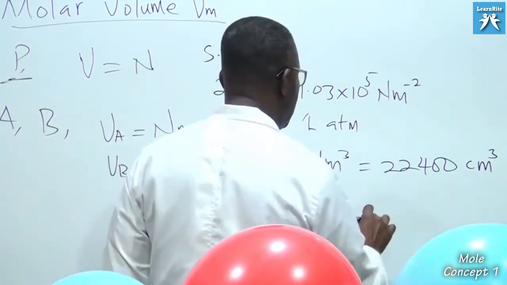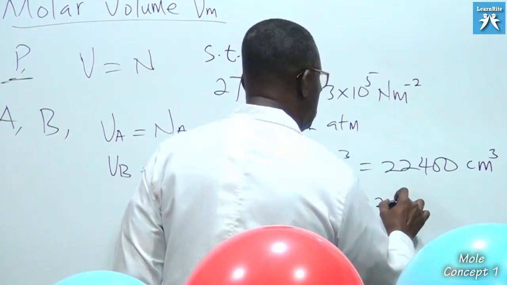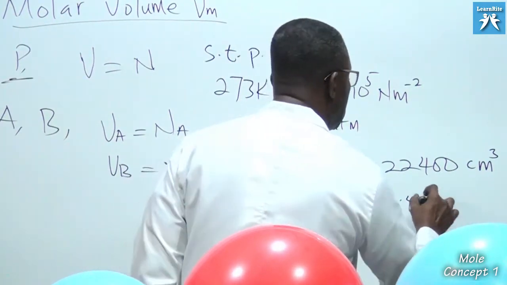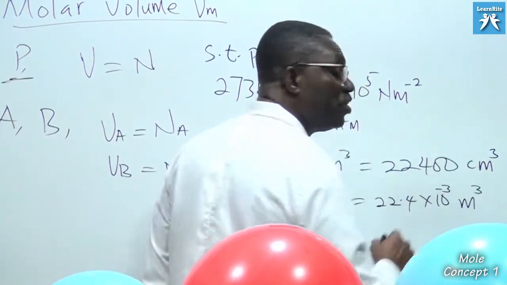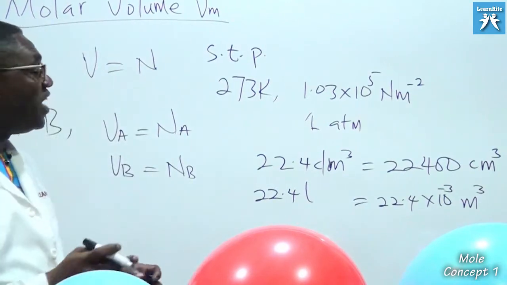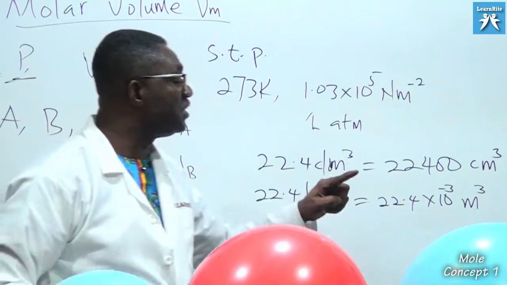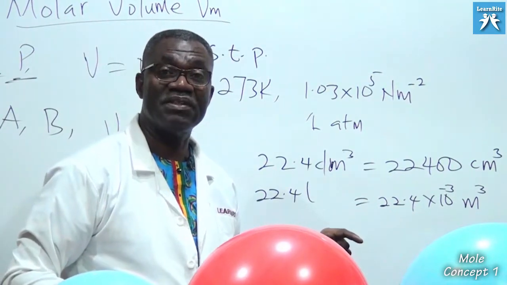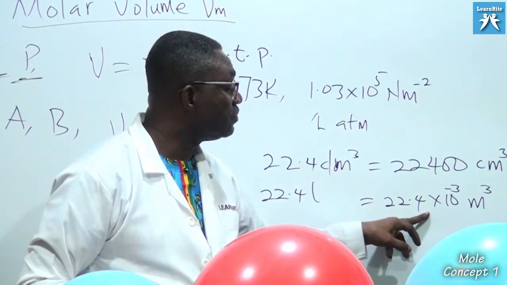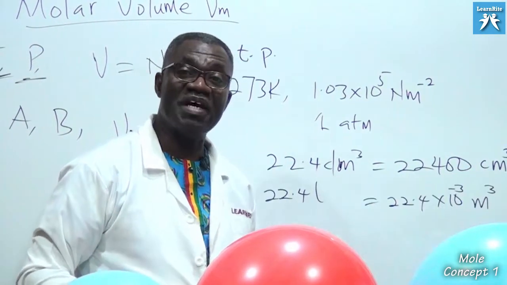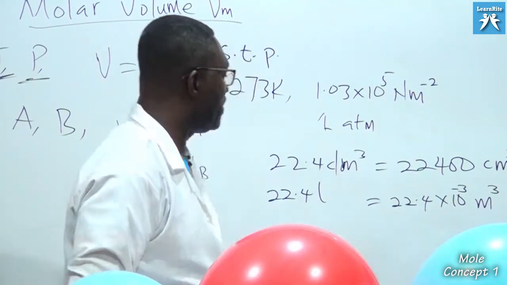And when we have cm cube, we can write it to be 22.4 times 10 negative 3 meter cube. If you are converting the dm cube or the cm cube to meter cube, we are dividing it by 1,000. If we divide this figure by 1,000, the unit must also divide by 1,000, and that becomes the meter cube. So these are the figures that we use.